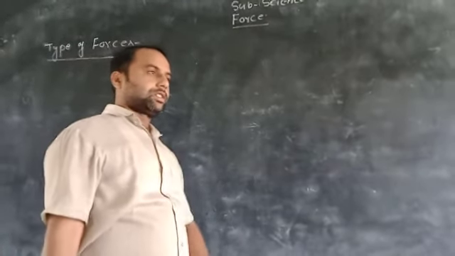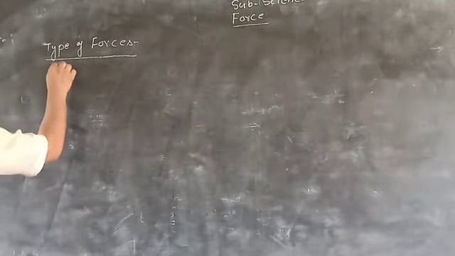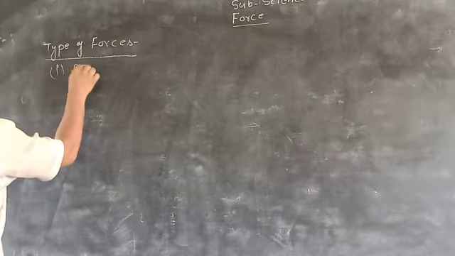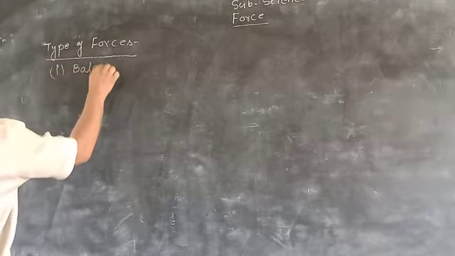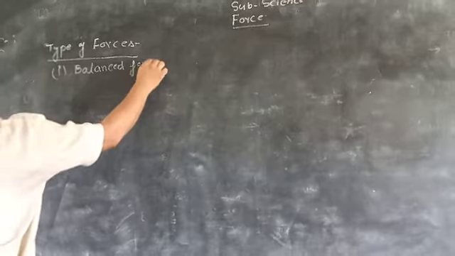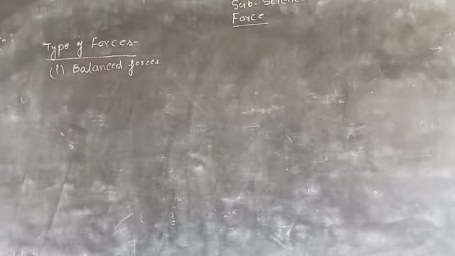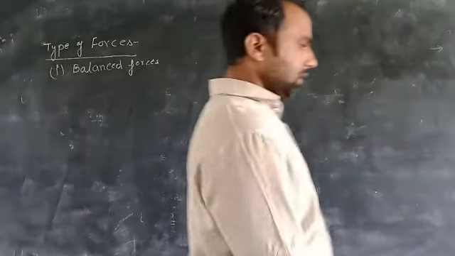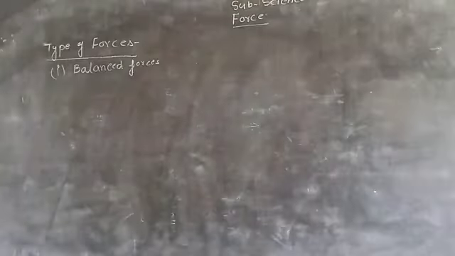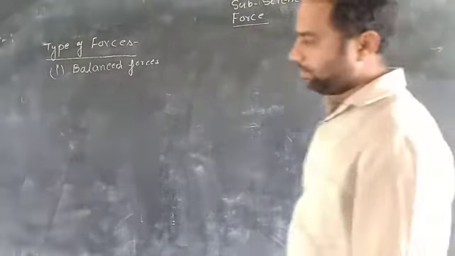The first forces are known as balanced forces, and the second forces are known as unbalanced forces. First we have to discuss balanced forces.